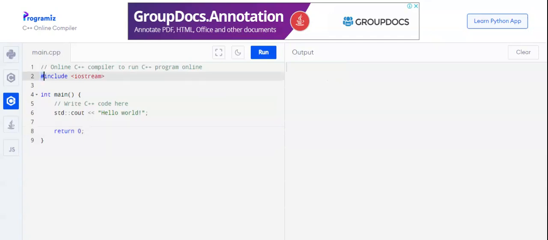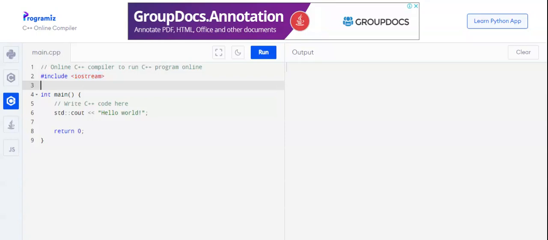This hash in C++ is called a preprocessor directive. This directs the processor to include this file. This is a header file, iostream. This is a special file which has all the instructions that tell our computer processor how to display output, how to take input from the user, and how to display it on your screen. All the instructions are here, for your processor.